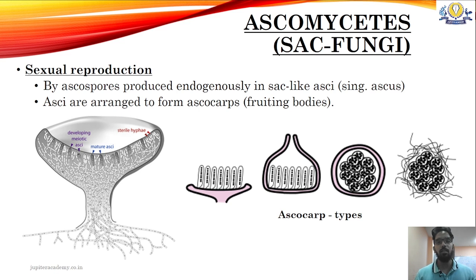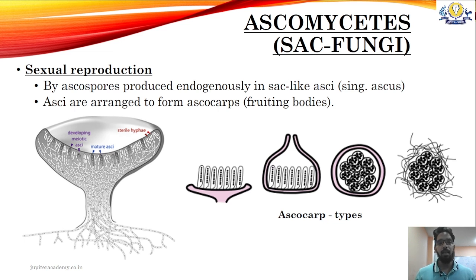Yes, sexual reproduction. Ascomycetes is special in this case because it showcases all types of sexual reproduction. There are four types of sexual reproduction in fungi, and Ascomycetes can showcase all of them. But majorly, it forms ascospores. The sexual spores of Ascomycetes include ascospores, which are endogenously produced in sac-like structures called asci, or ascus for